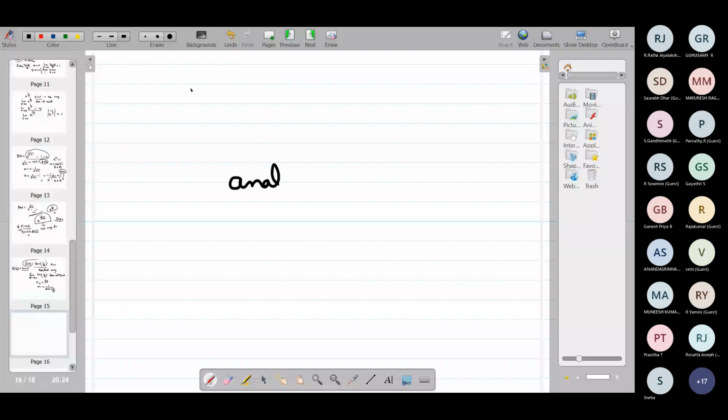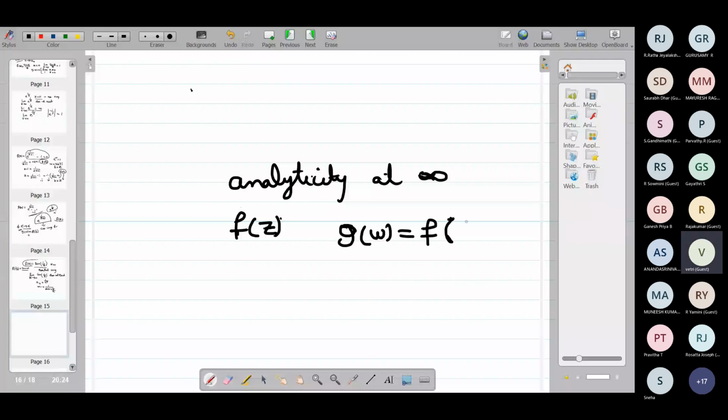You consider the function f of z, and you consider the behavior of the new function g of w. G of w is defined as f of 1 by w. So similarly, you can think about singularities at infinity.